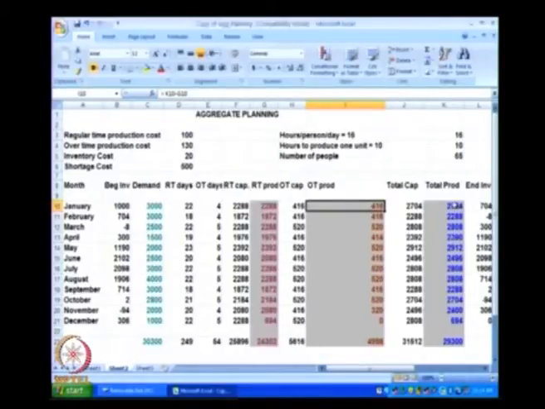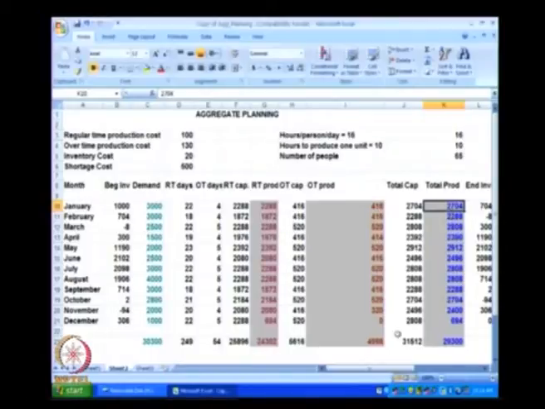So the moment the user types 2704 here, it will automatically give 2288 to regular time, which is the maximum RT capacity, and the balance will go to overtime. So the user actually fills the production quantities for each of these 12 months.